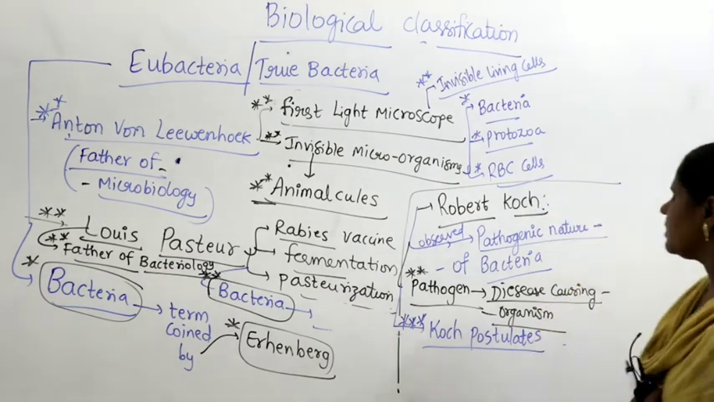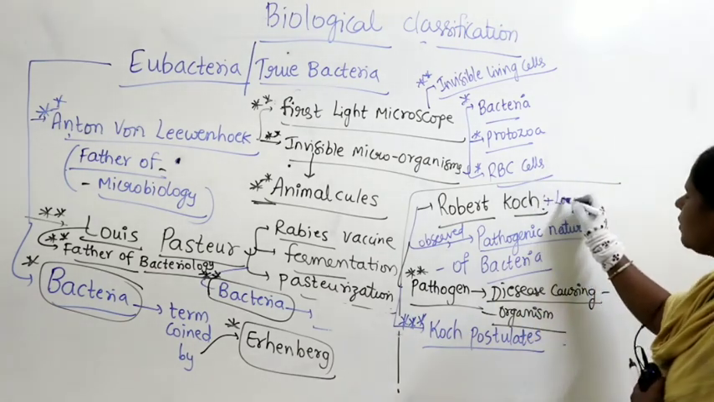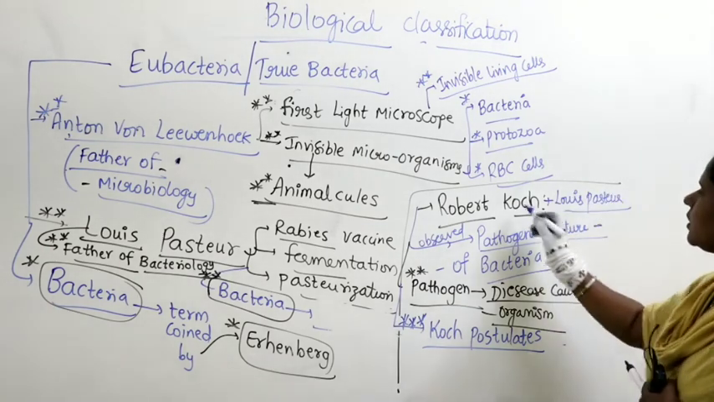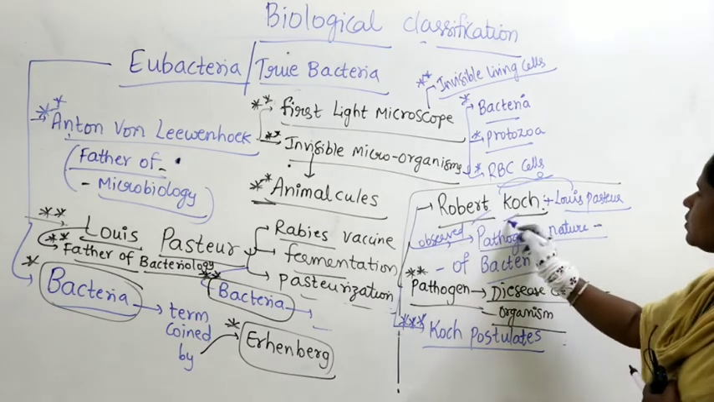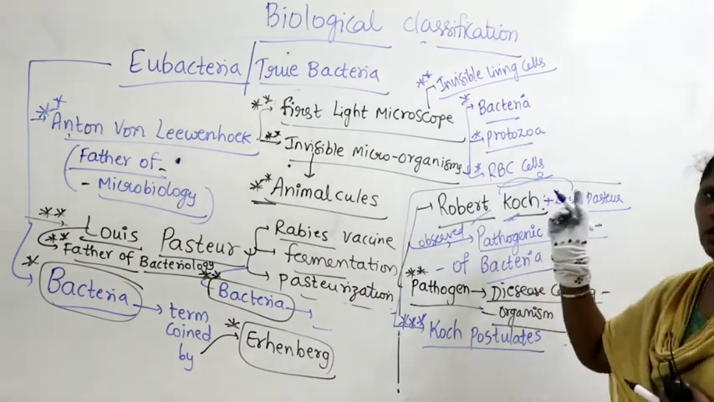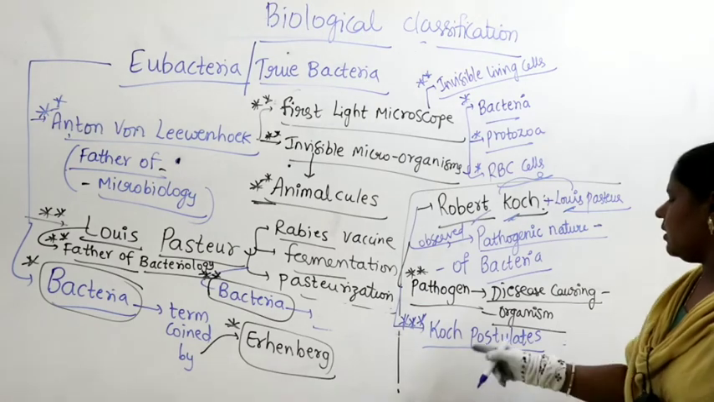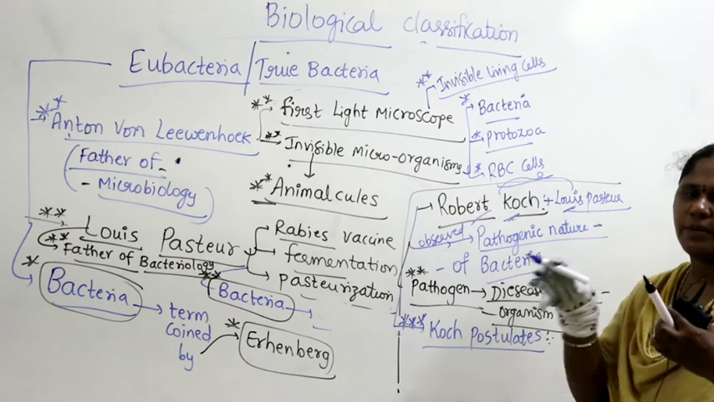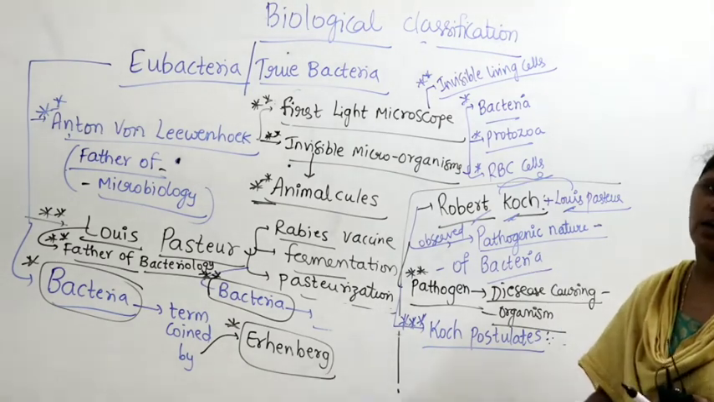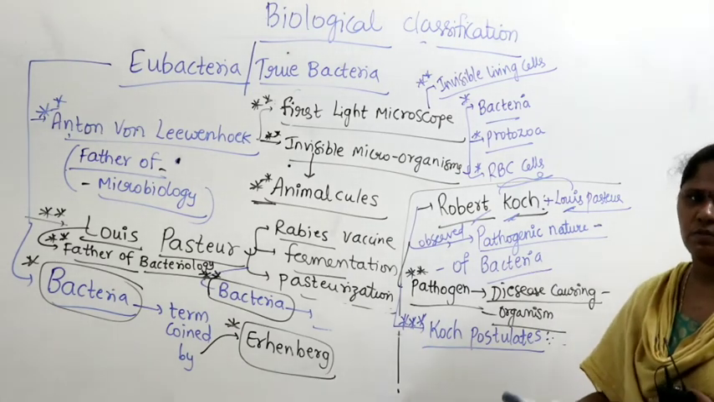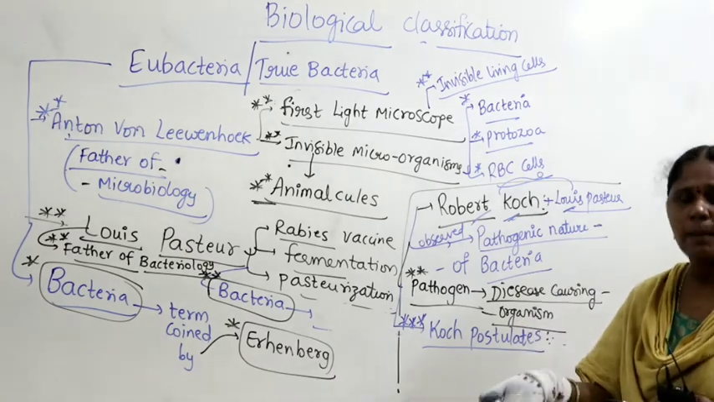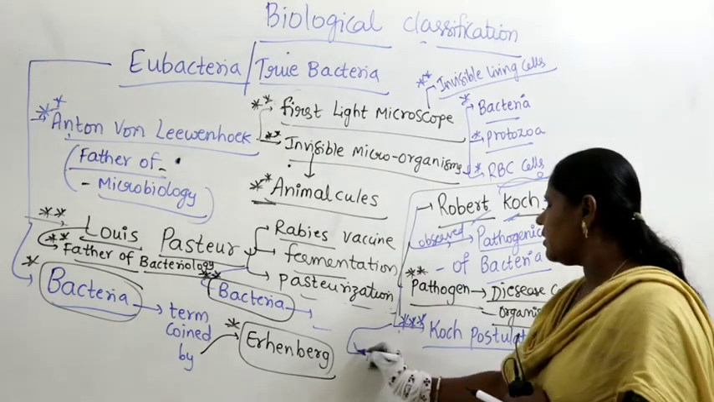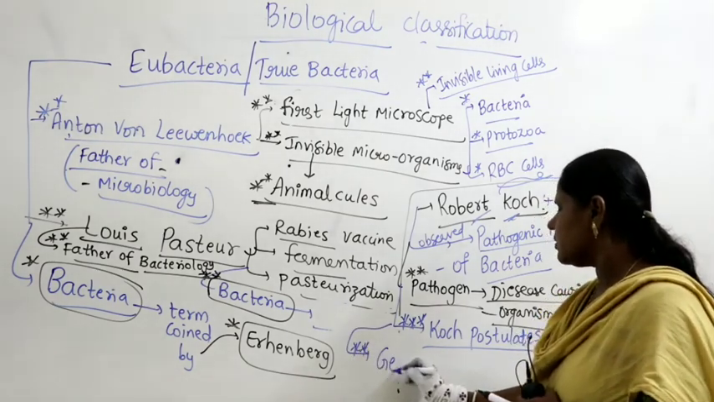Robert Koch combined his work with Louis Pasteur, and together they coordinated and gave what are called Koch postulates. What is nothing but Koch postulates? Certain principles, certain precautions to avoid bacterial contamination if the bacteria are pathogenic in nature. Also he has given the germ theory of pathogens.